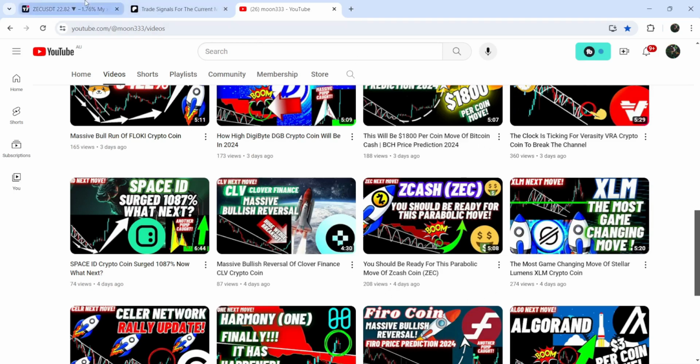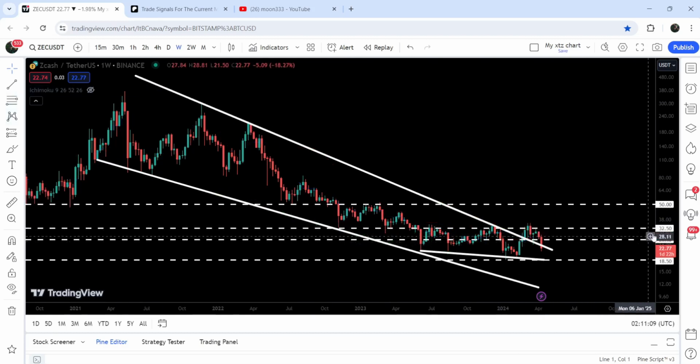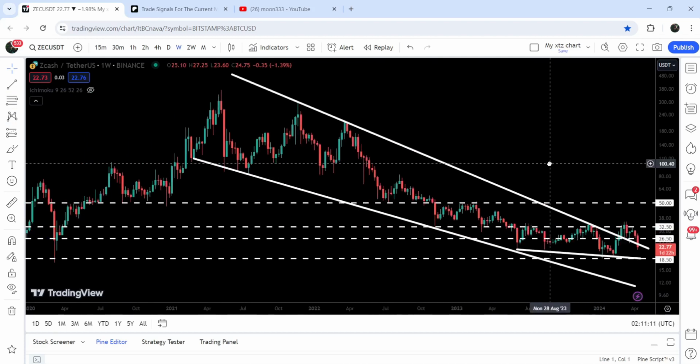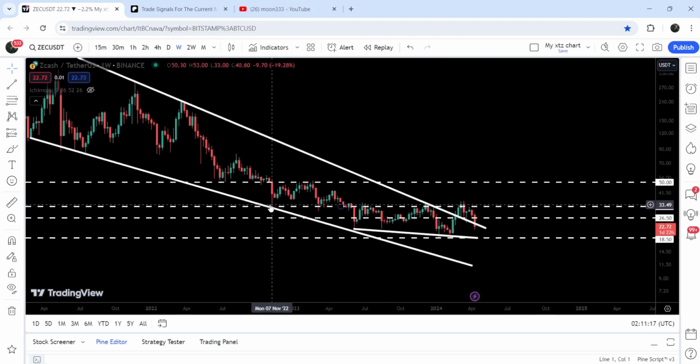And now if we take a look at the live chart, then you can see that after the breakout from this wedge pattern, the price line is once again rejected by this very huge resistance of Ichimoku bearish cloud, and also got rejected by this quite long-term resistance of $32.50 as well. You can see that previously this $32.50 has been working as a support here, resistance here, and after that it had been breaking as a support here for several weeks.